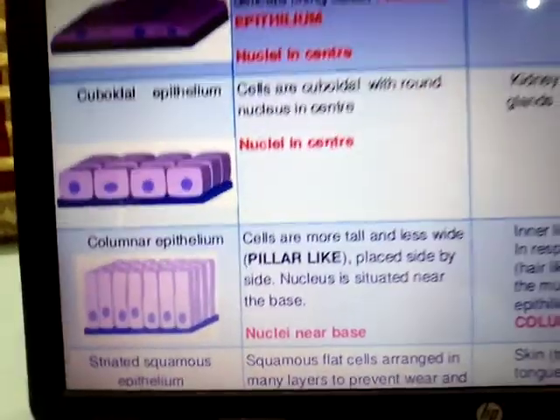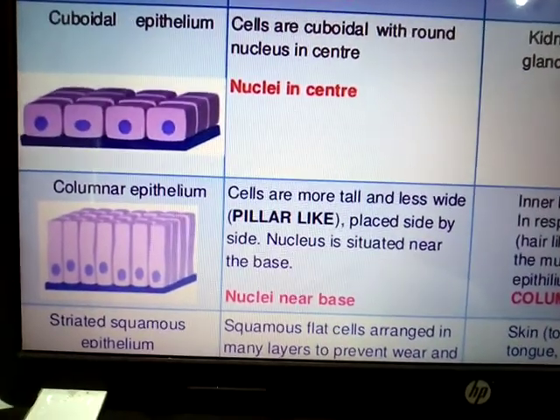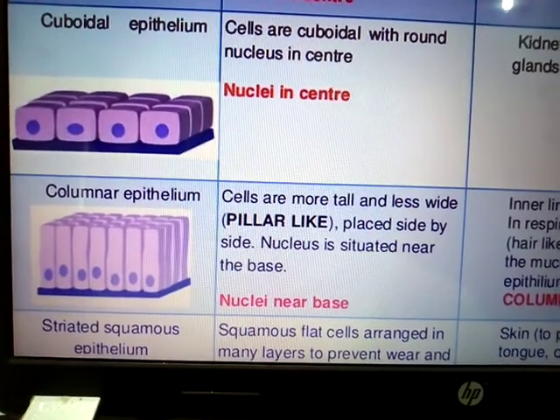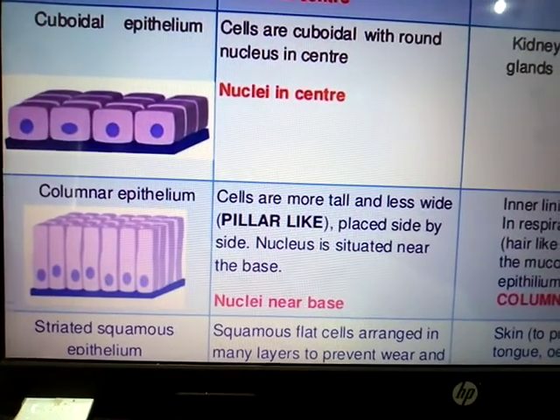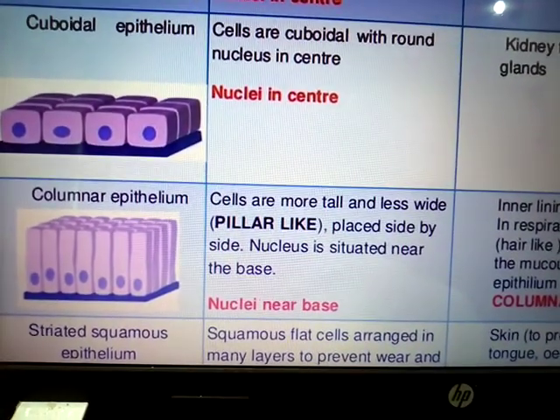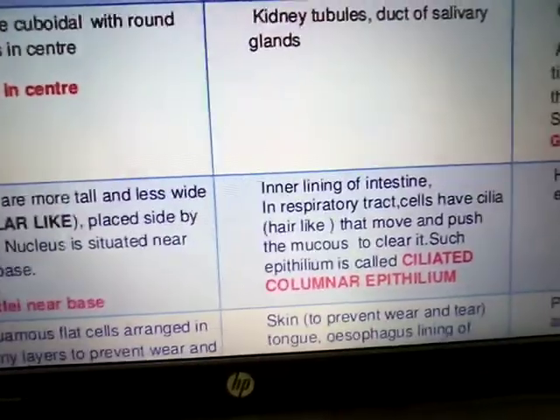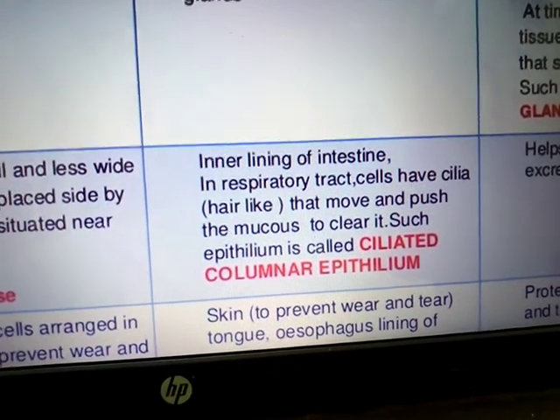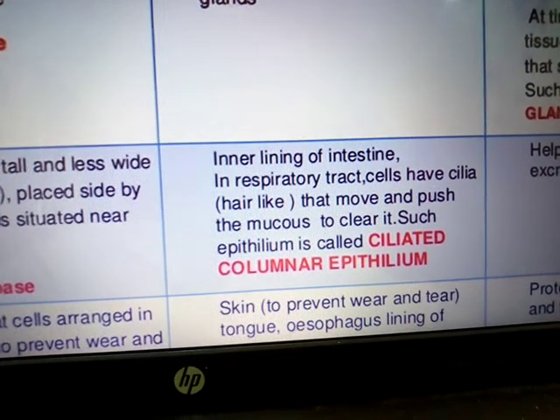The third type of epithelium tissue is columnar epithelium tissue. As the name indicates, it has column-like elongated cells and the nucleus is present at the base. They are pillar-like structures placed side by side. The nucleus is situated near the base, and they are present in the inner lining of the intestine. You know, we have a long intestine, a small intestine and a large intestine. So there it is present.